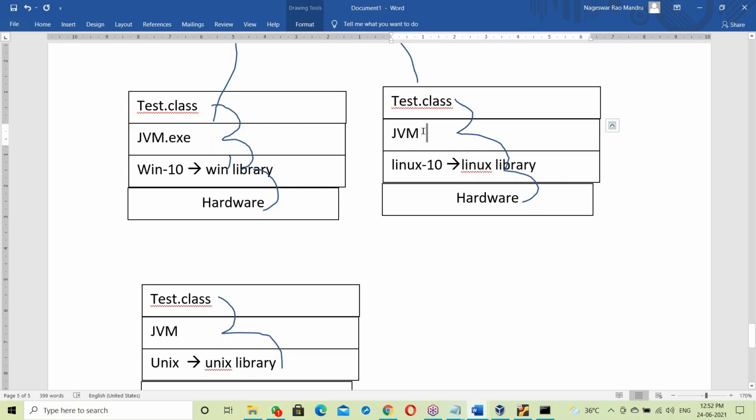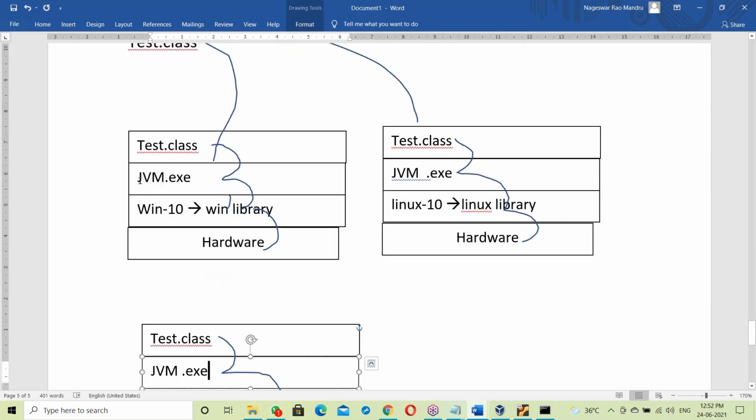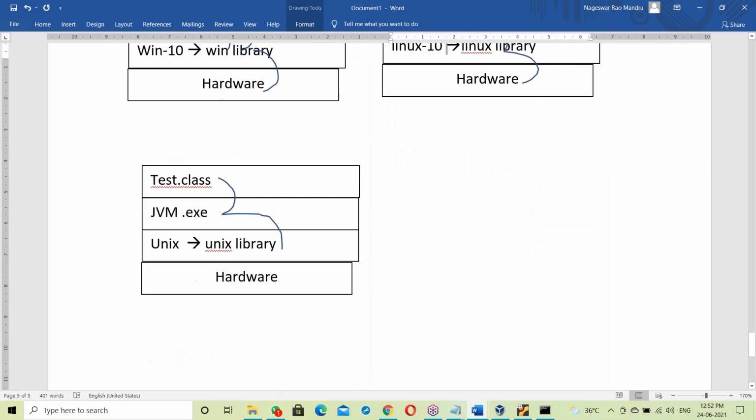This JVM exe file contains the Linux-based library, and this JVM exe file contains the Unix-based library. The exe file is already linked with the library. So the JVM linked with the Windows library can communicate with Windows. The JVM exe linked with the Linux library can communicate with Linux, and the JVM exe linked with the Unix library can communicate directly with Unix.